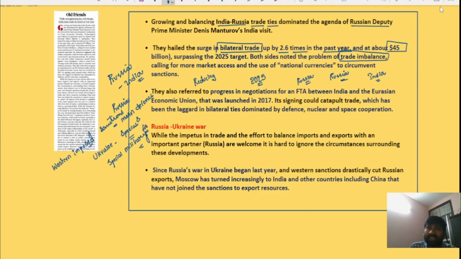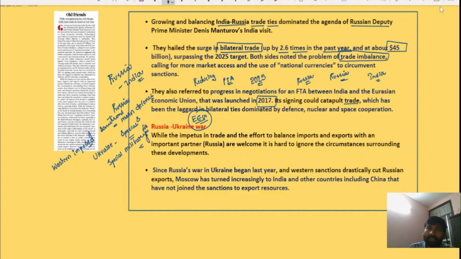However, both these countries have also been discussing a free trade agreement. India and Russia have been discussing a free trade agreement between India and the Eurasian Economic Union. The Eurasian Economic Union largely includes Russia, and it was launched in the year 2017. Now, signing a free trade agreement with the Eurasian Economic Union or Russia could further improve trade, which has been lagging behind in the bilateral ties.